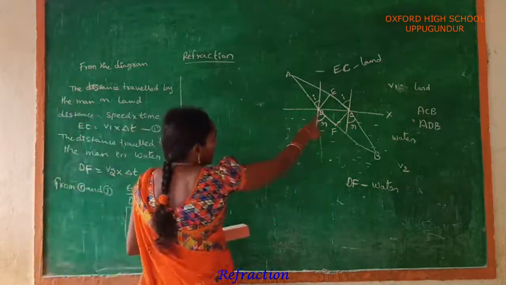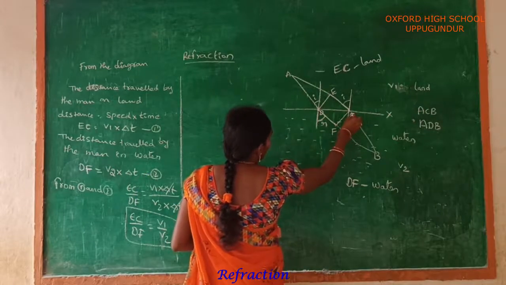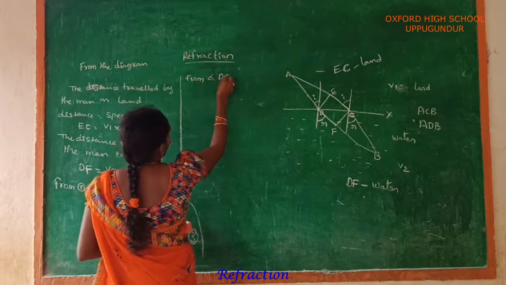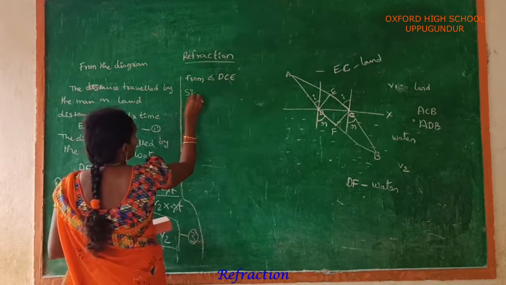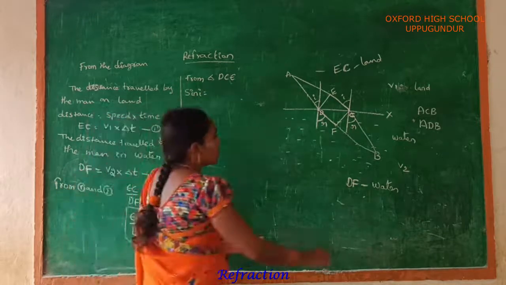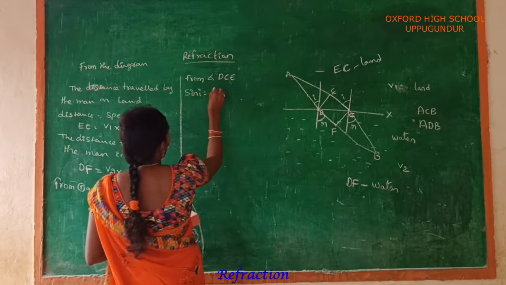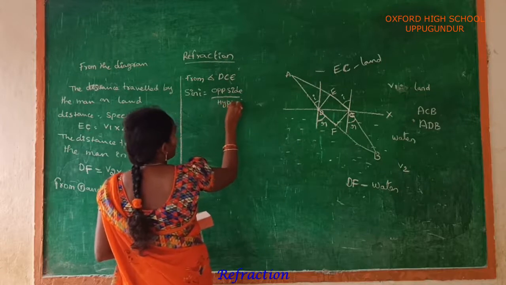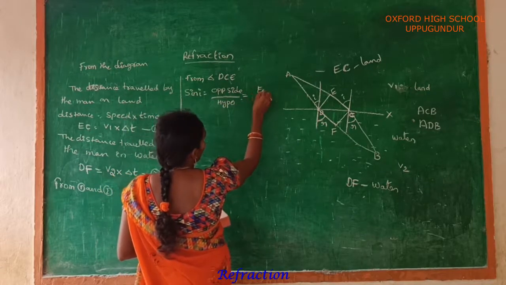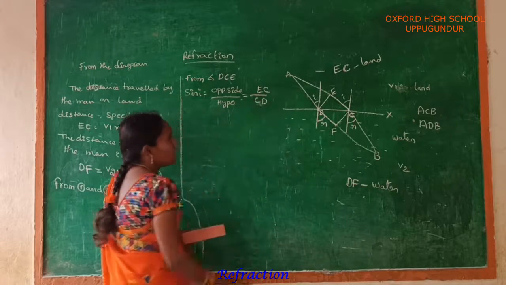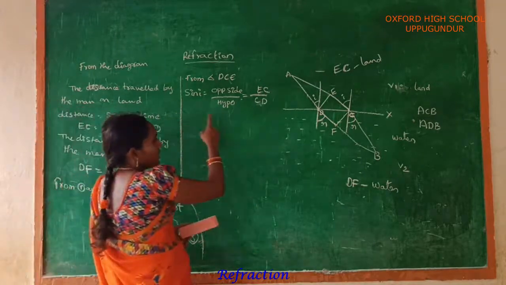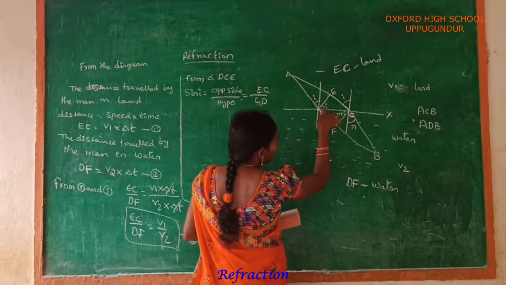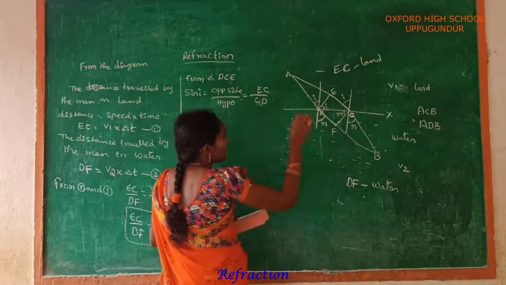See the next one. DCE is a right angle triangle. From triangle DCE, sin I is equal to opposite side by hypotenuse. Opposite side is EC and hypotenuse is CD. From the diagram, this is I, and this is R. Sin I is equal to opposite side EC by hypotenuse DC.